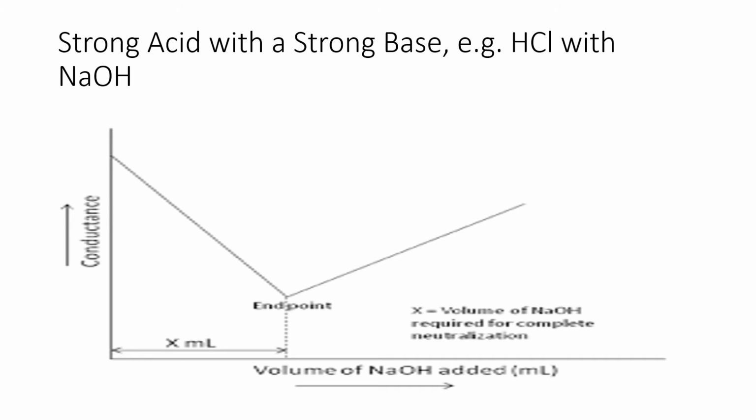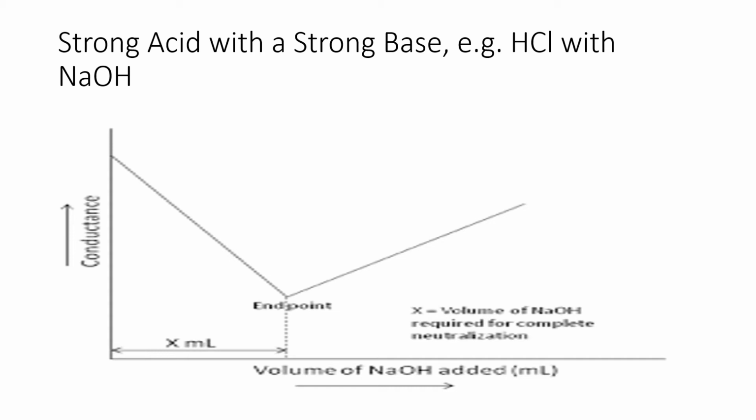You can see the graphical representation of strong acid with strong base. On the y-axis you can see conductance is represented, and on the x-axis the volume of sodium hydroxide.